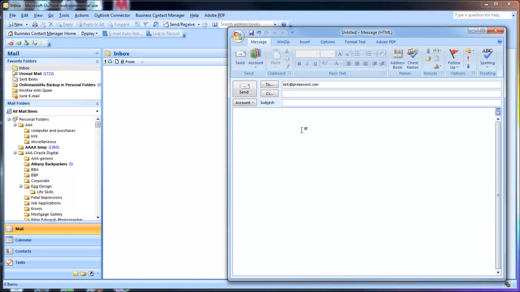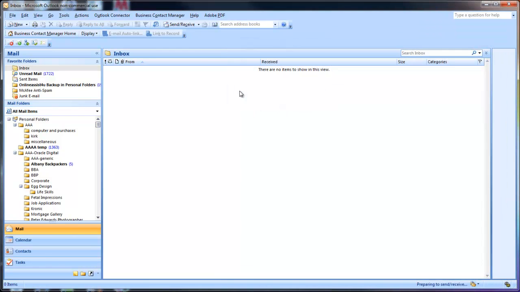I'm going to send, click send and receive. This is in fact going out via my ISP to the server, and then will come through the server and back via the ISP to this computer. So it is an external test.